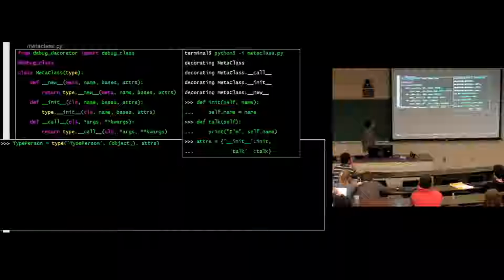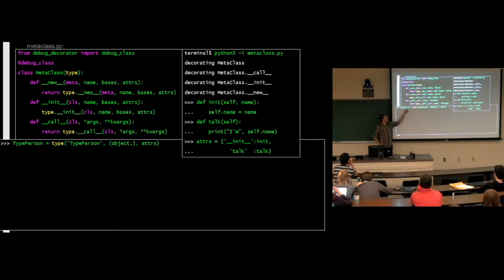Okay, so let's try using it. What is this? What type is it? Class. Yeah, this is a class. And we're calling the type function here. So this is just a regular class. This isn't using our metaclass. This is just a regular class of name TypePerson, inherits from object, and has those attributes.